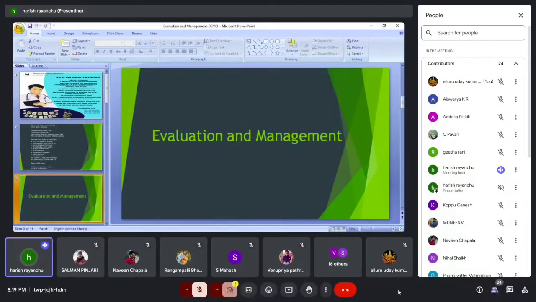So guys, now we are going to discuss E/M. So what is E/M? Generally, E/M is nothing but evaluation and management. First of all, everyone should know the definition of evaluation and the definition of management. So what is evaluation and management? Coming to the first one, guys, evaluation.